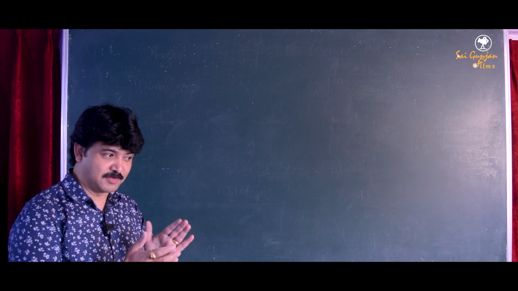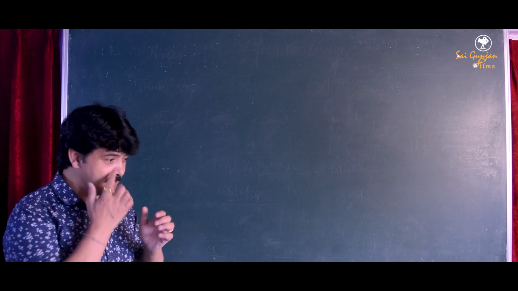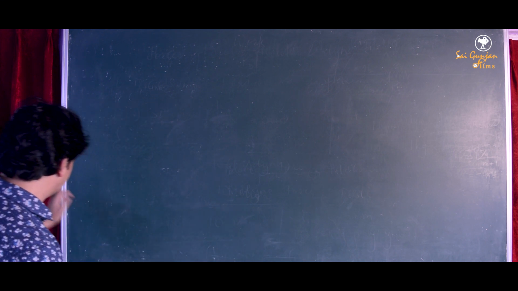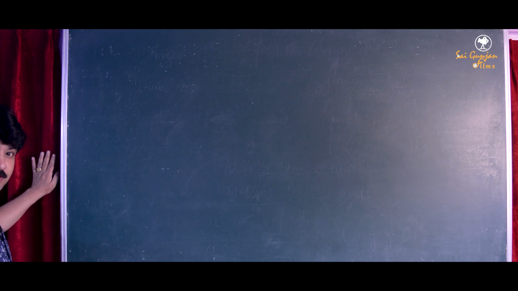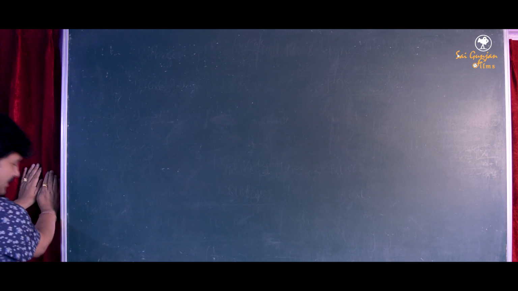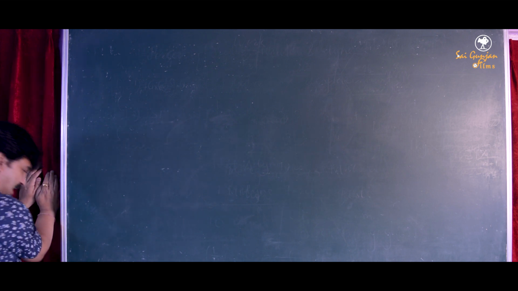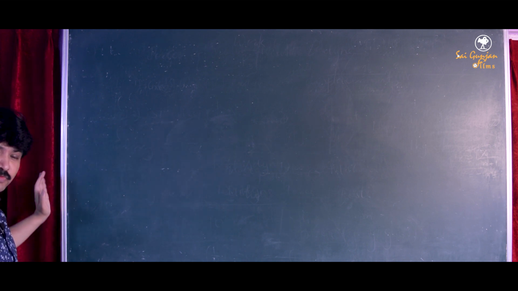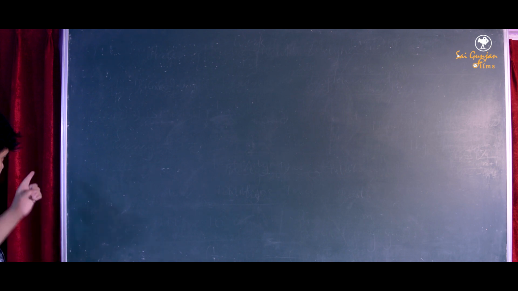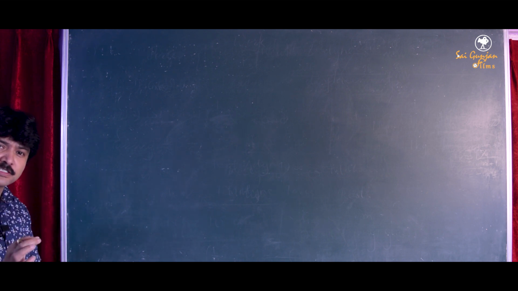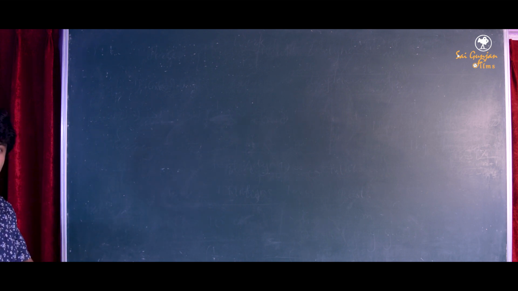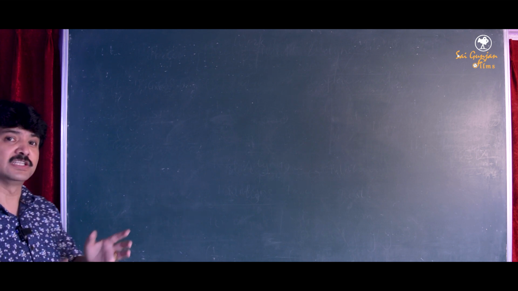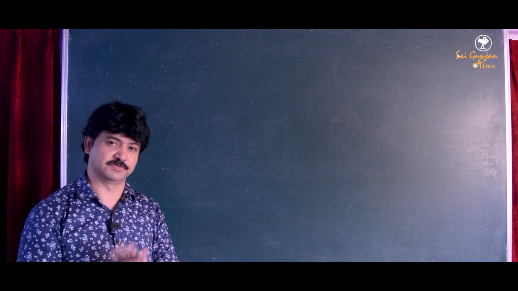Now in order to understand that, let me take this example. Now I'm going to push this wall. So am I applying force? Yes, I'm applying force, isn't it? But is the wall moving? No, it's not moving. So what is the displacement produced here? 0. There is no displacement. So when there is no displacement, the work done will be 0.